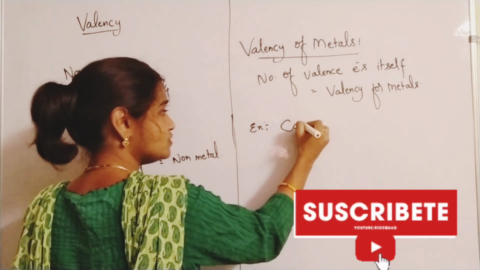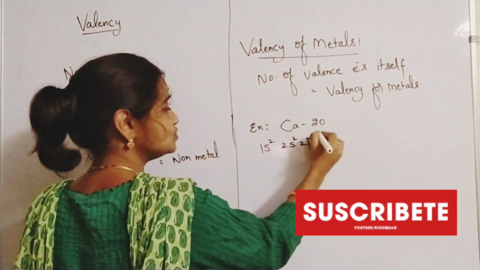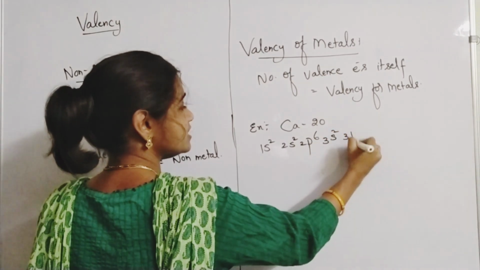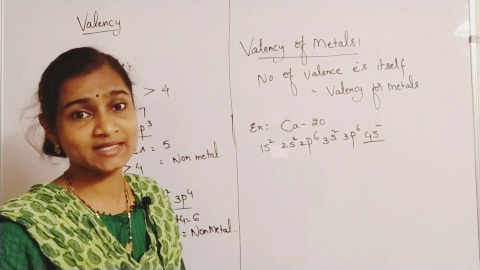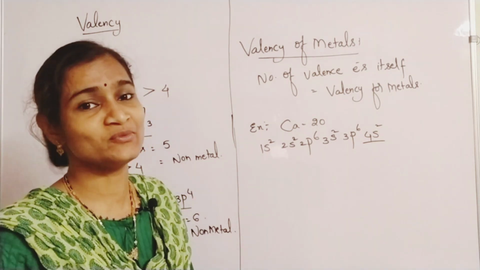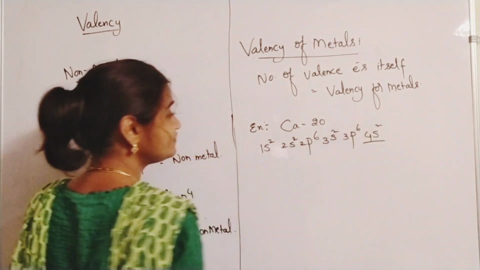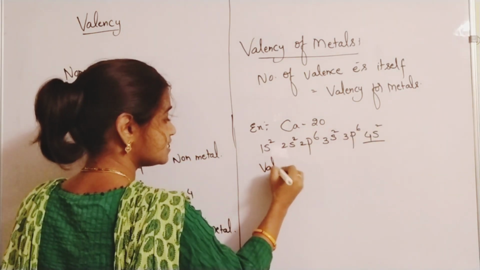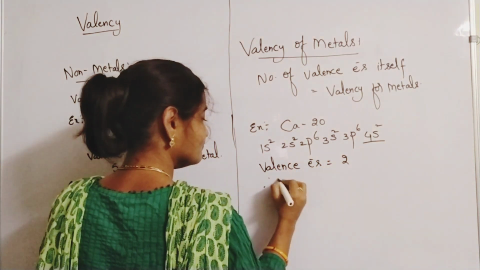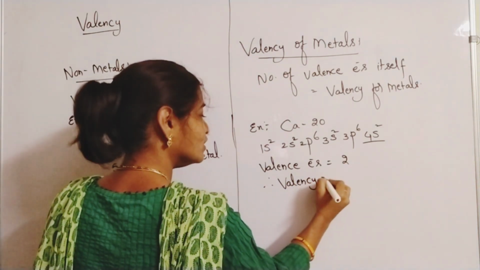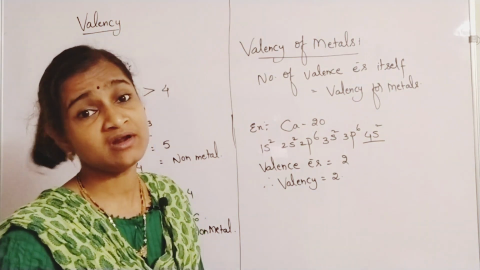Suppose you take calcium, atomic number 20. Its configuration is 1s2, 2s2, 2p6, 3s2, 3p6, 4s2. You are finding 2 valence electrons in calcium. It's a second A group element, you all know that. So 4s2: valence electrons are how many? 2. So valency is also 2. The number of valence electrons itself is the valency for metals.